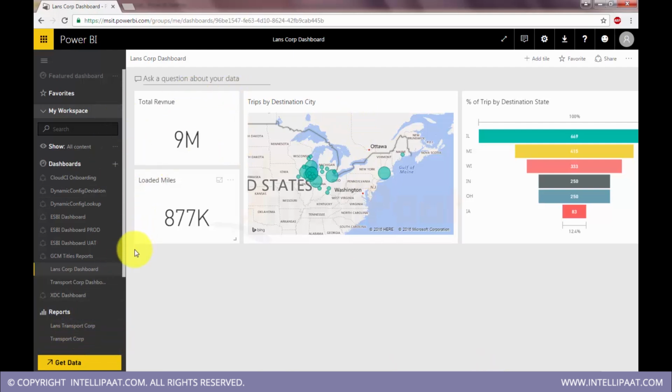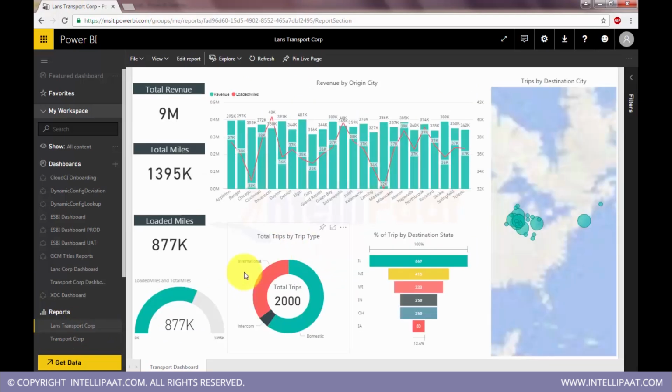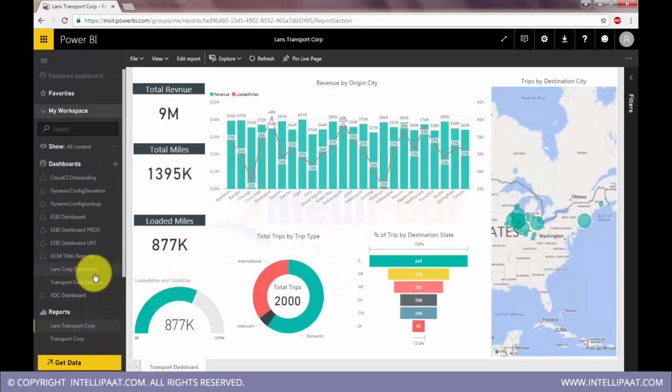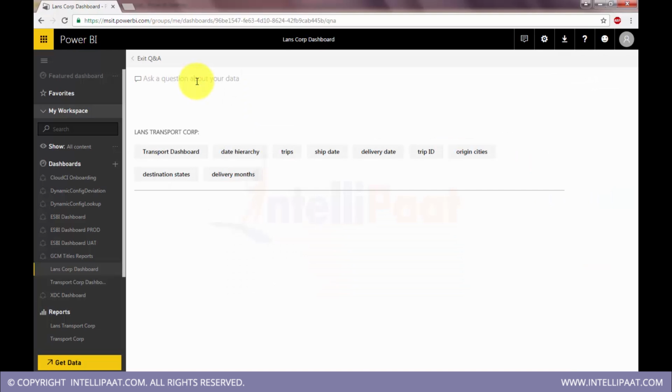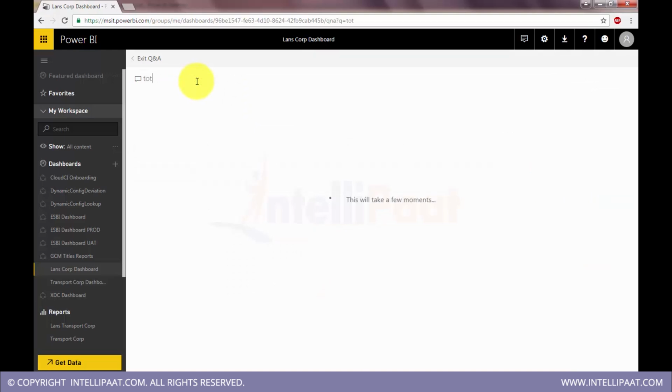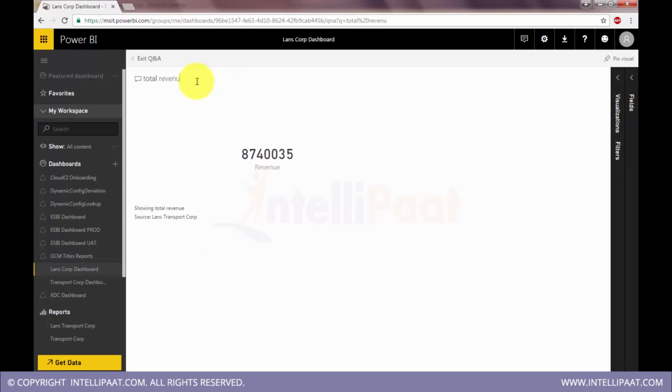So the natural language query option that I showed you is not available at a report level, but it is at a master dashboard level. Now that we have pinned something here, we see "Ask a question about your data." I can comfortably ask a question like this: total revenue. You see, that's my total revenue.